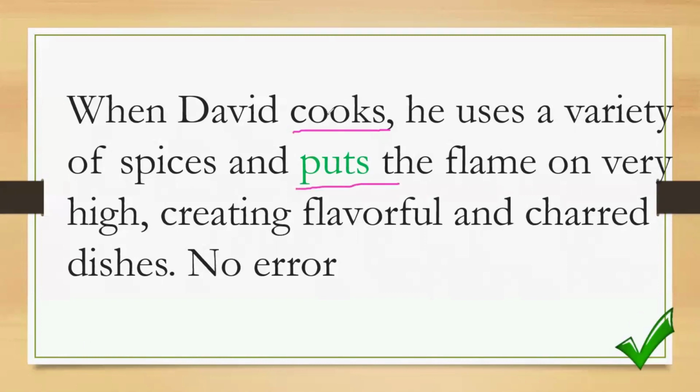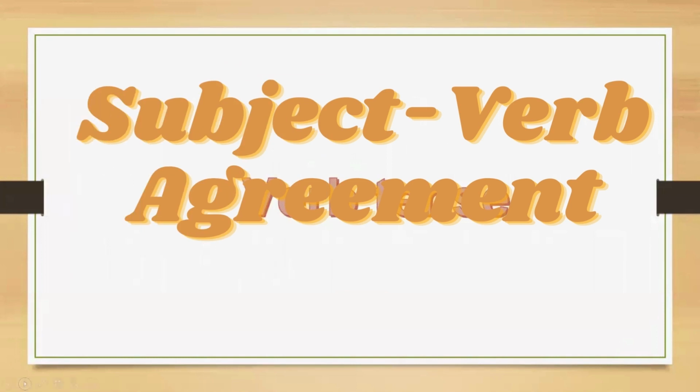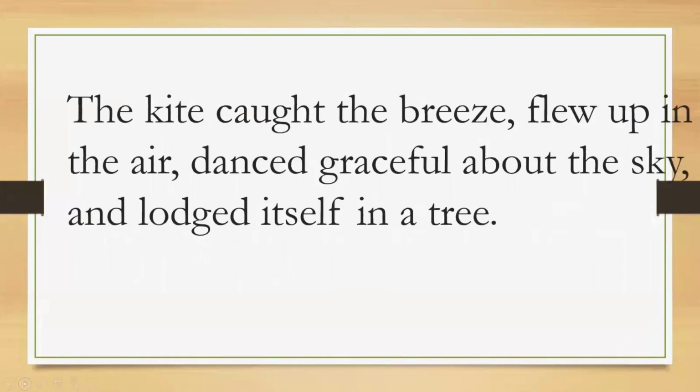But what is the subject? We have David as your subject, which is singular. As I told you, verbs with S are singular, and therefore this one is also singular because we have put with letter S. So this we call subject-verb agreement, to be specific. Now, how about this one?